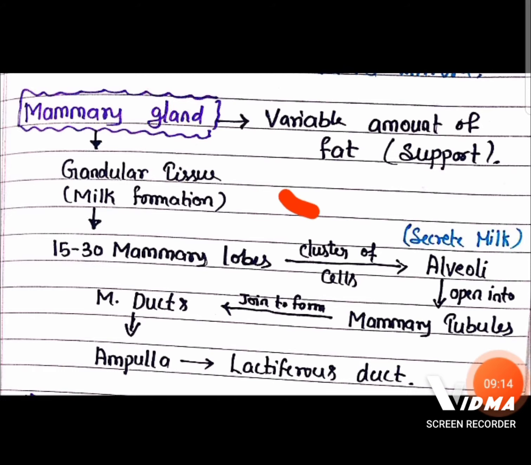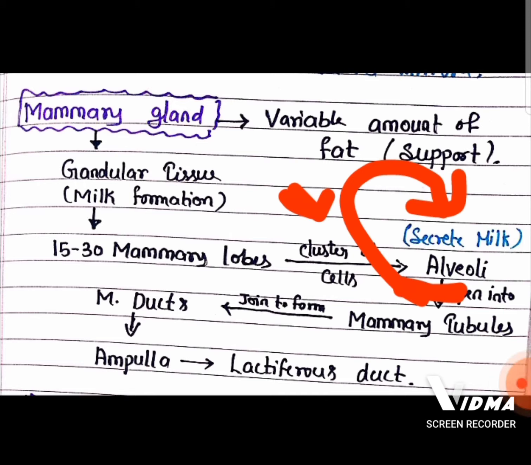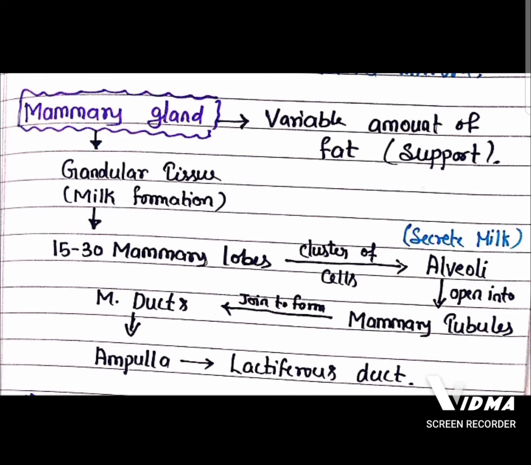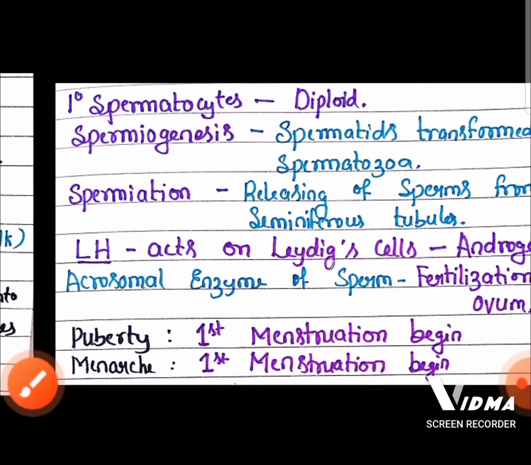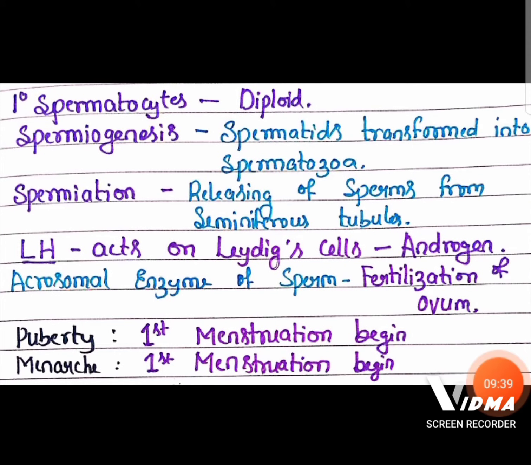It has clusters of cells called alveoli, and alveoli are going to secrete the milk. Alveoli open into mammary tubules. Mammary tubules join to form the mammary duct. Mammary ducts join to form the ampulla, and the ampulla finally opens into the lactiferous duct through which the milk is going to eject.